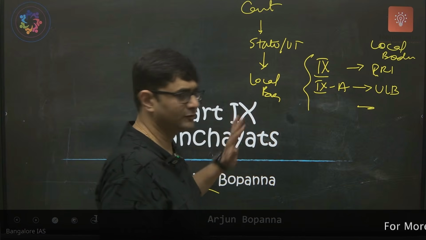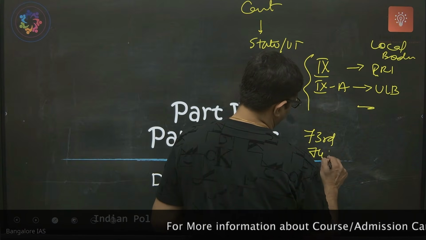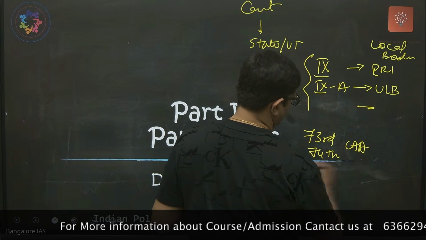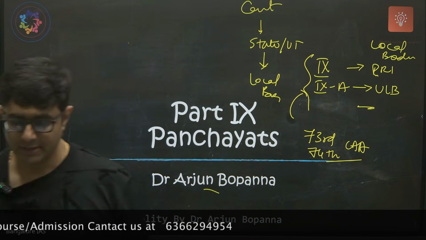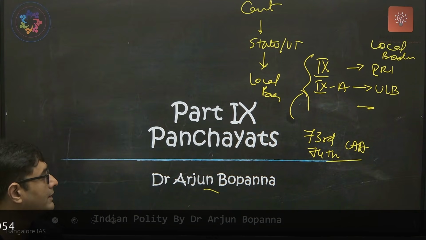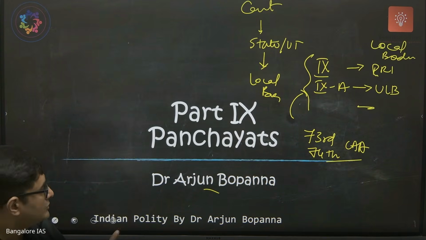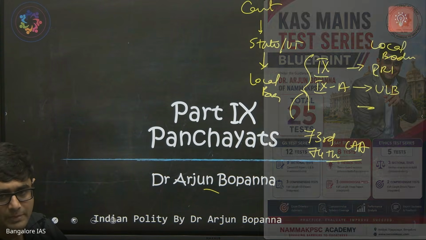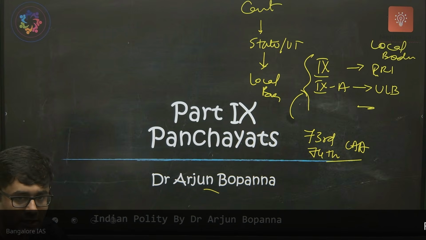First one is Panchayat. Both were added in the 73rd and 74th Constitutional Amendment Act. These two, both were added in the 73rd and 74th. So Article 243, anyway, we'll come to that. Is that understood, all of you? So now we'll do part 9, which is rural local body.